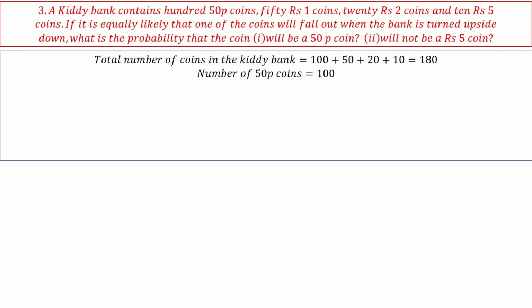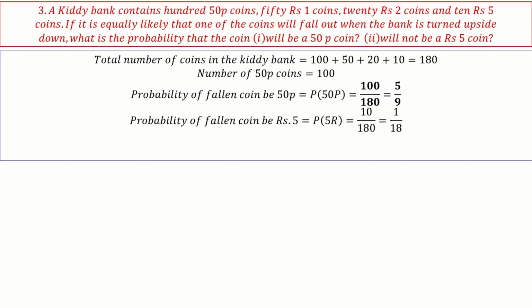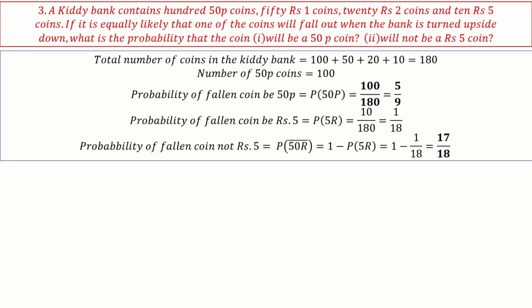Okay, the number of 50 paisa coins is 100. So the probability of the fallen coin being 50 paisa is 5 by 9. Okay, and the probability of the fallen coin being 5 rupees is 1 by 18. So we want the complementary event of 5 rupees. Oh, sorry, this is not 50 rupees, this is 5 rupees. The probability that the fallen coin is not 5 rupees is P of 5R bar, which is 1 minus the probability of a 5 rupee coin, which is 17 by 18. Next.